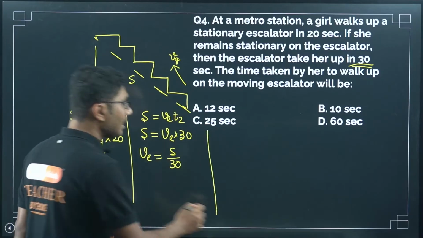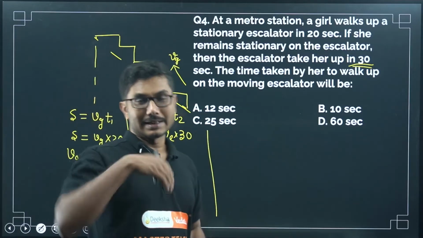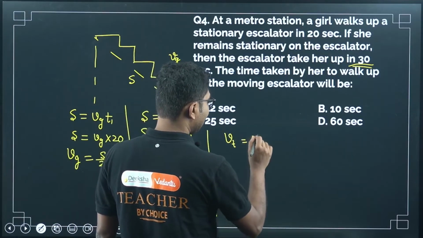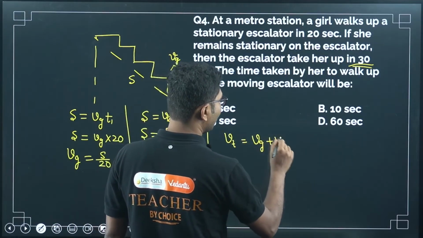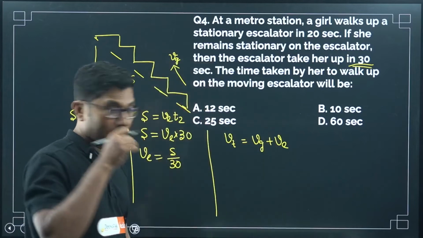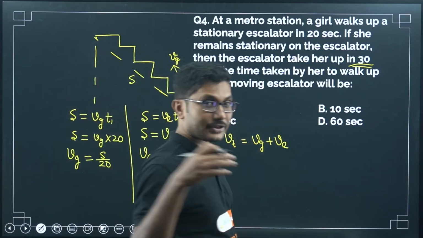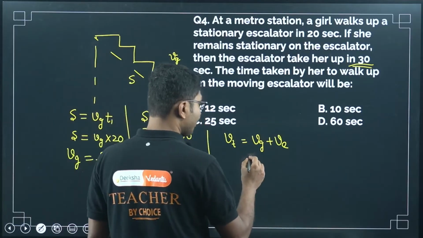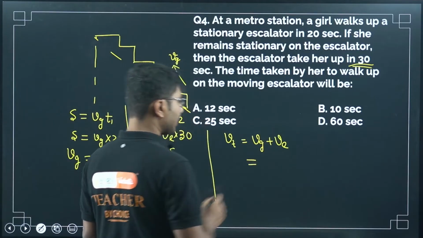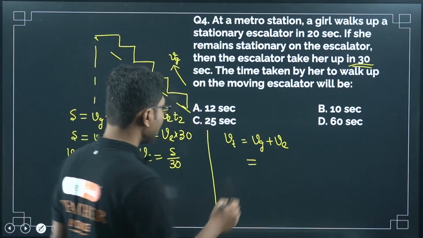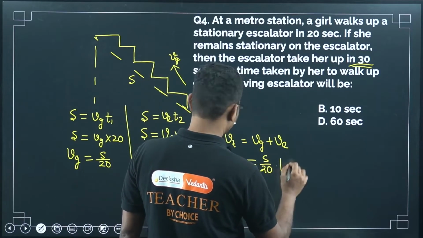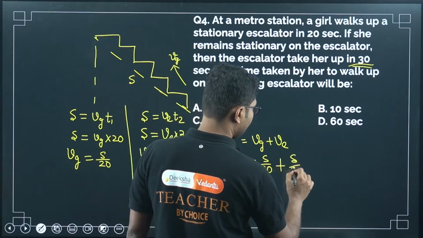Now when both are moving, the girl and the escalator, the total speed is basically Vg plus Ve. This is a very old small-class problem. We have solved such questions in our 8th or 9th standard mathematics class, so this should not be any difficulty. Now Vg is s by 20 and Ve is s by 30.